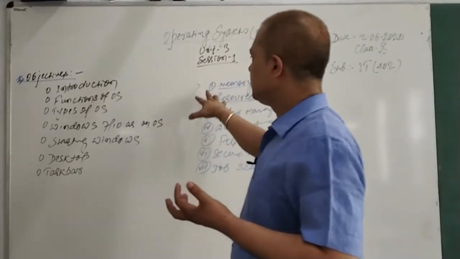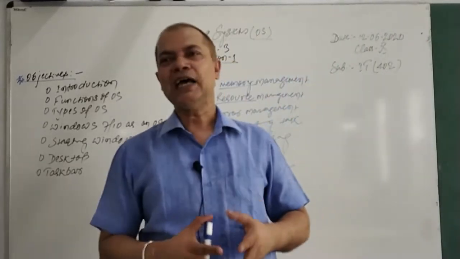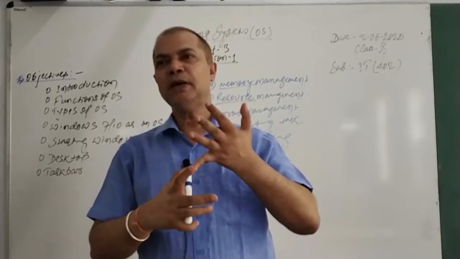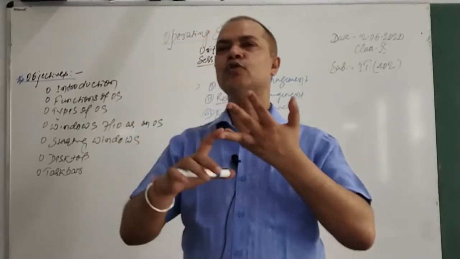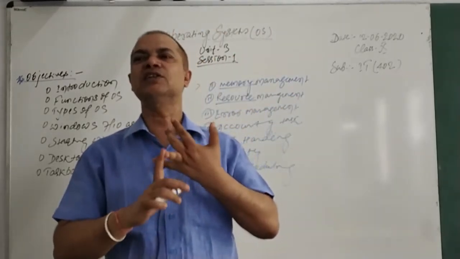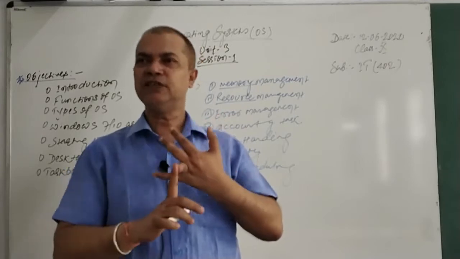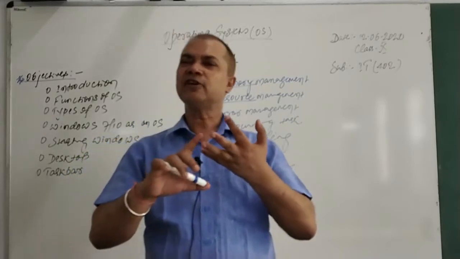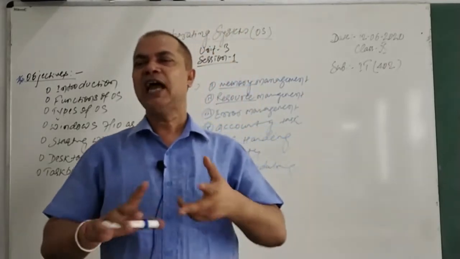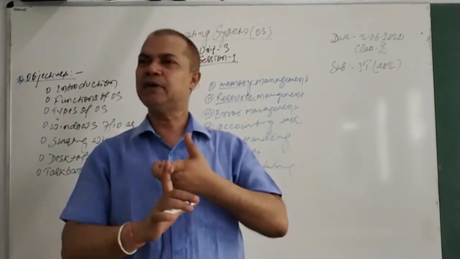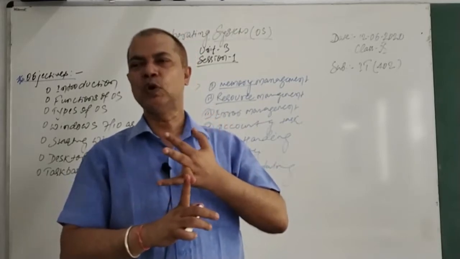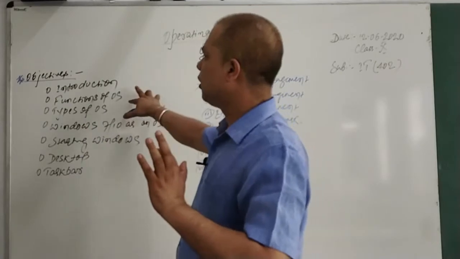So this is what the functions of the OS are. I hope the functions of the OS are very clear. It manages the memory on our computer. It also manages the resources of our computer: all the peripherals, hardware, software, all resources of your computer can be managed. If you are trying to access a CD-ROM or a hard disk, that is a resource, and the OS gives the permission for that. Accounting is done by the OS, error handling is done by the OS, job scheduling is done by the OS, security and resource management are again done by the OS, and this is the function of the OS.